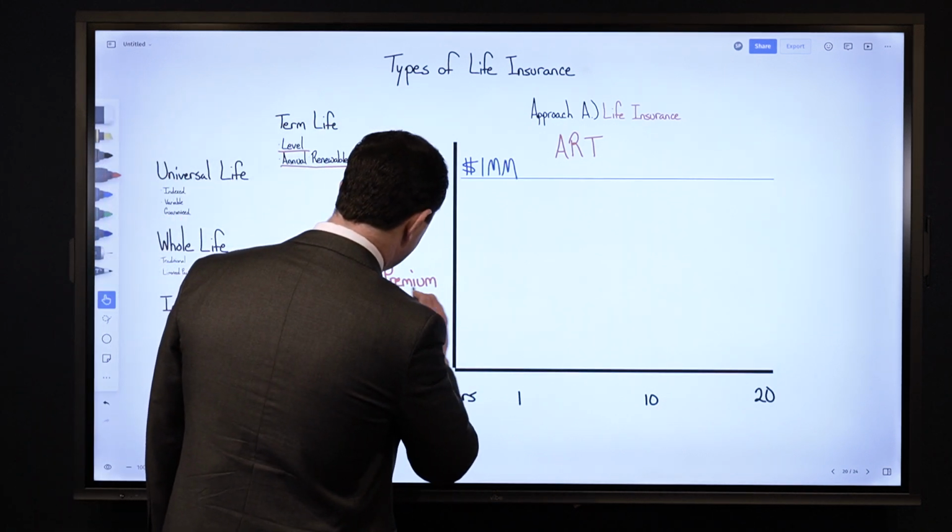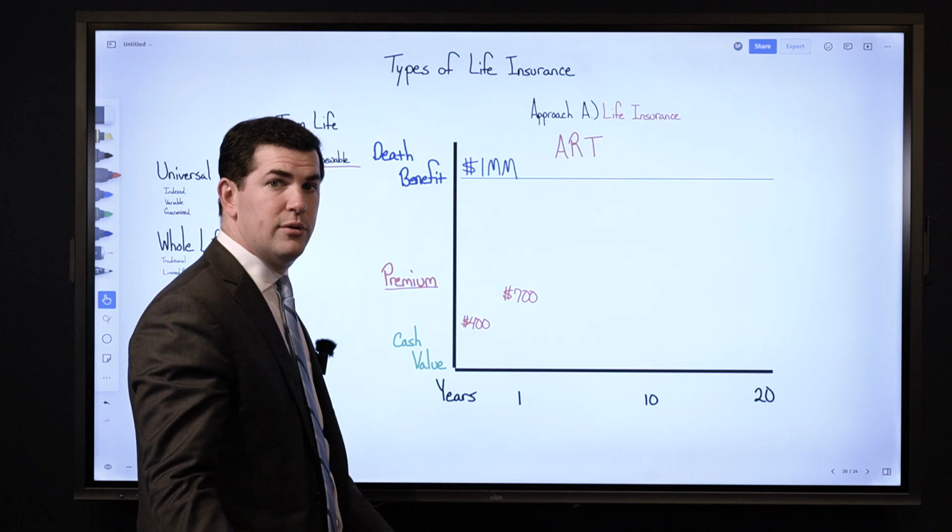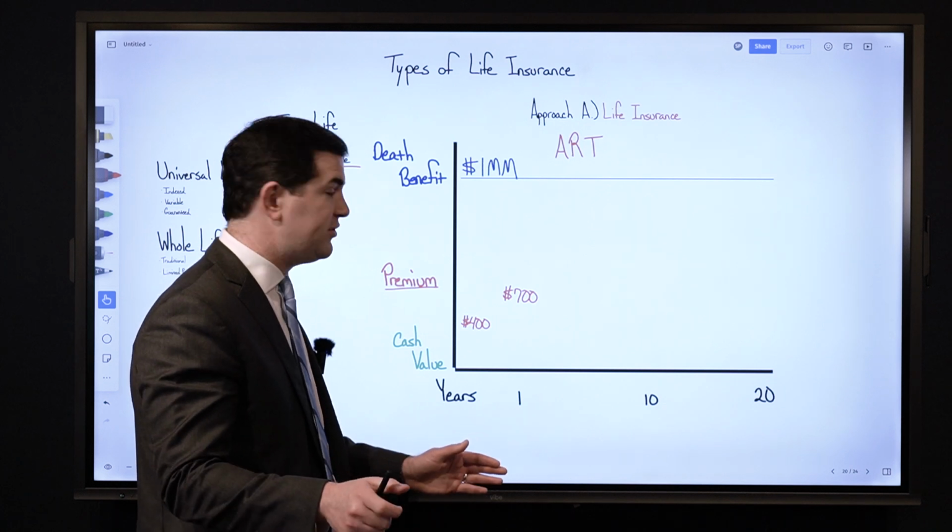So, for example, when I looked at the level term, I had an annual premium of $1,000 per year. This might start with a $400 premium in the first year. But then when I look at the second year, that premium is now $700, which is still lower than the $1,000 per year level term.